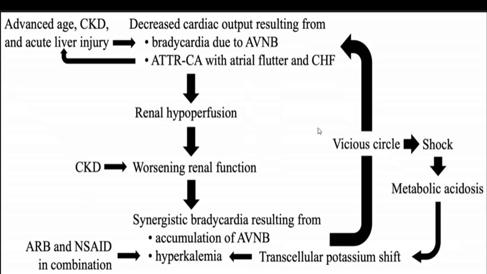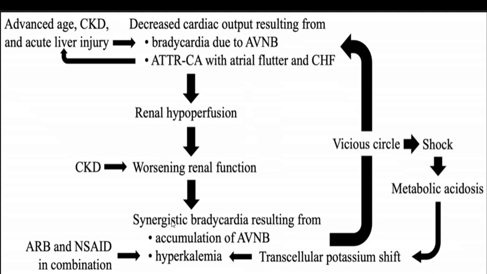Similar pathophysiology is again explained, where it started, how it started. See, we can see here ARB and NSAID in combination can give rise to hyperkalemia. CKD can be worsened because of renal hypoperfusion, and this renal hypoperfusion is because of bradycardia and AV block, and this bradycardia and AV block is because of advanced age, CKD, liver injury. All this can aggravate decreased cardiac output.